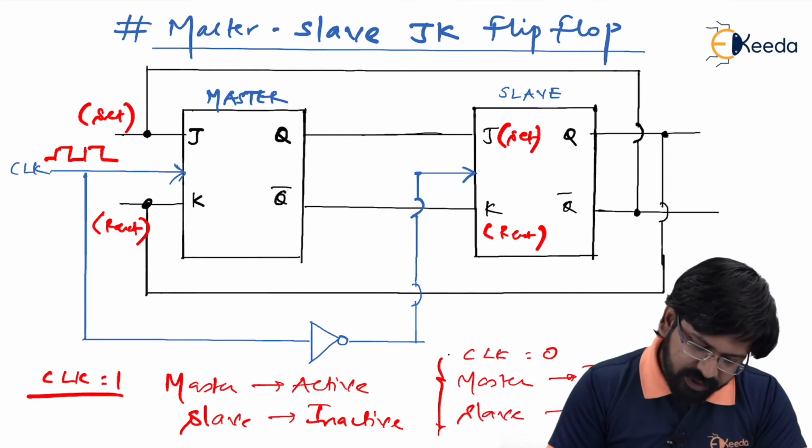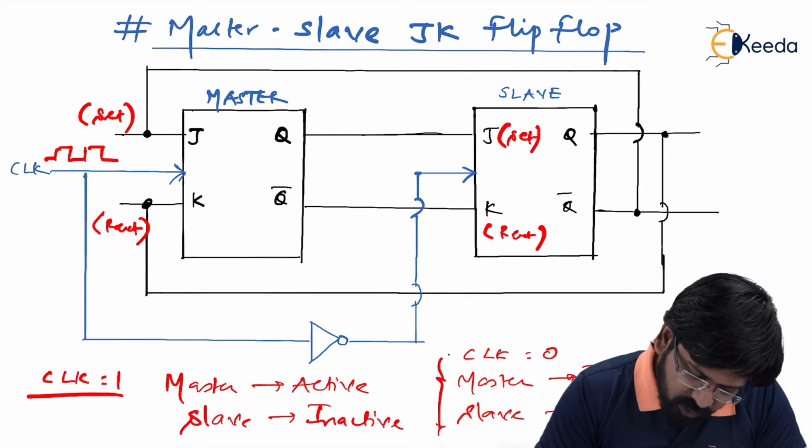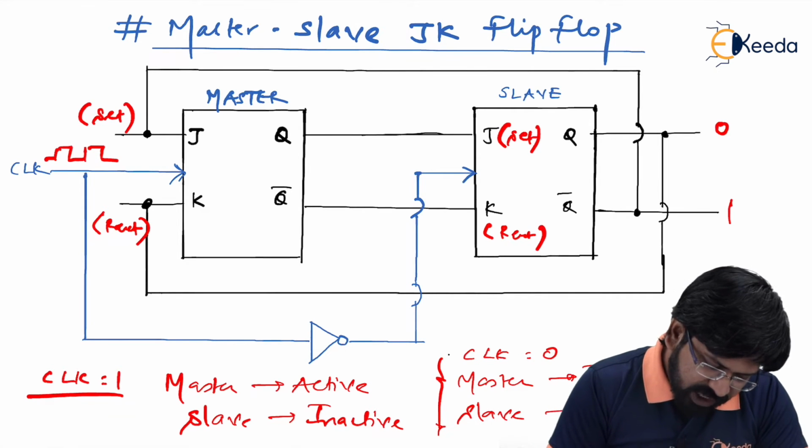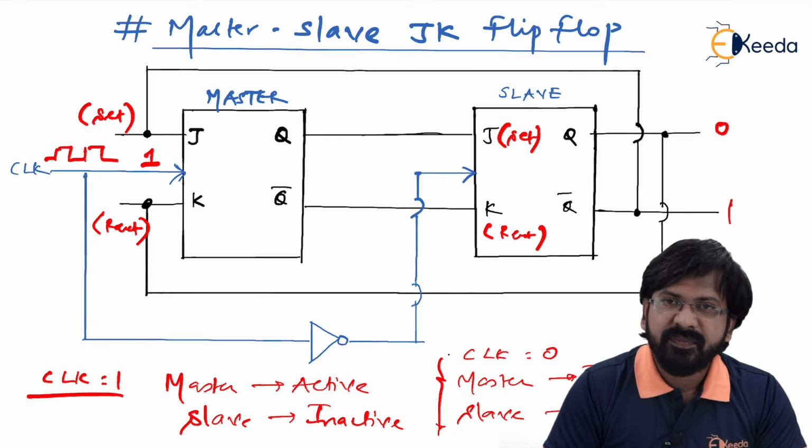So let's see. Assuming the previous output of Q and Q bar was 0 and 1. Again assume the clock is equal to 1.